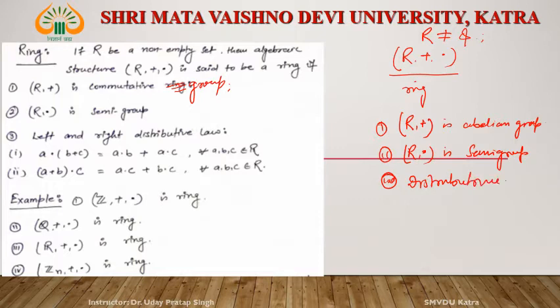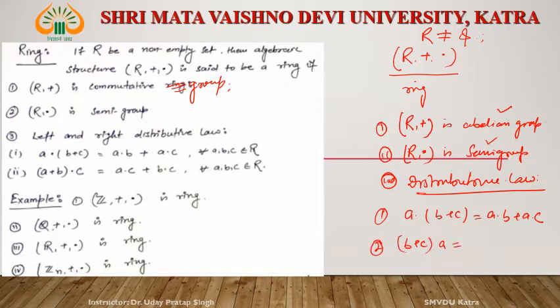These first two conditions we already know from group theory. And what is the distributive law? It says that first, a · (b + c) = a · b + a · c, and second, (b + c) · a = b · a + c · a. This is true for all a, b, c belonging to R. This is known as the left distributive law, and this is known as the right distributive law.